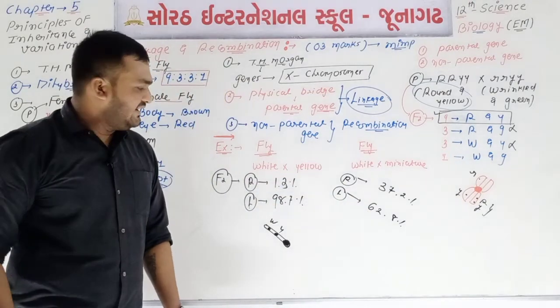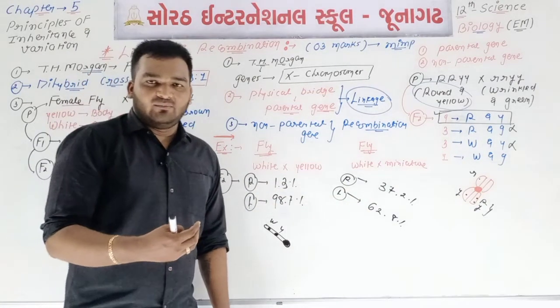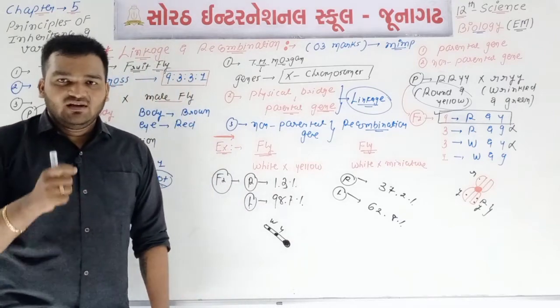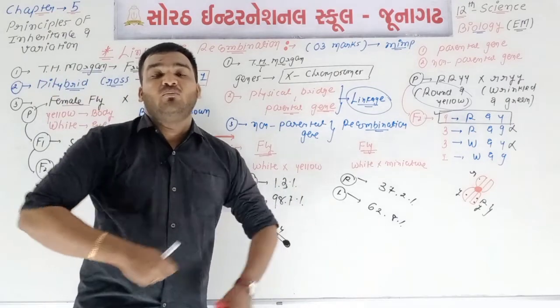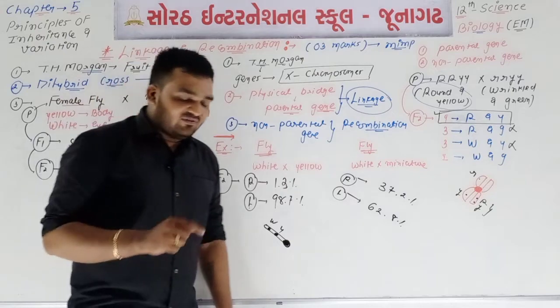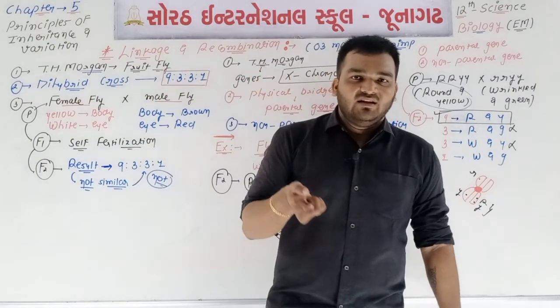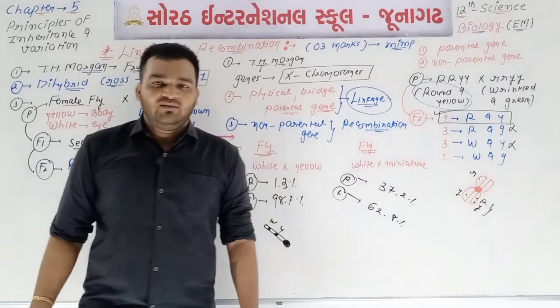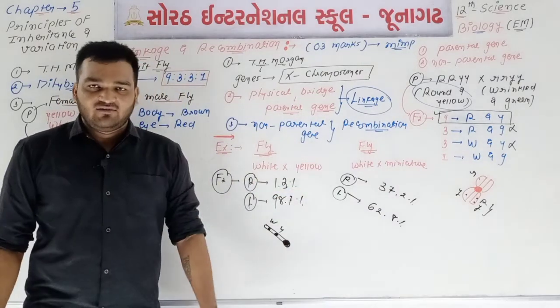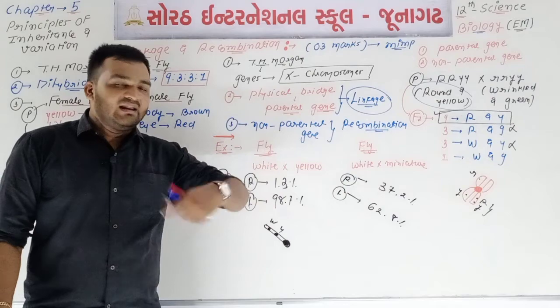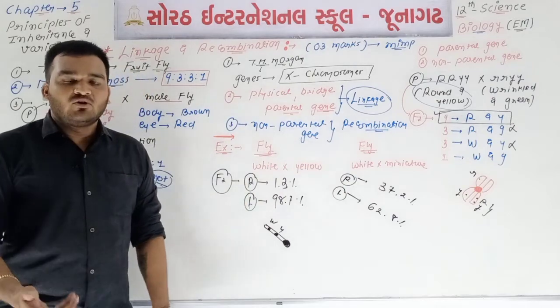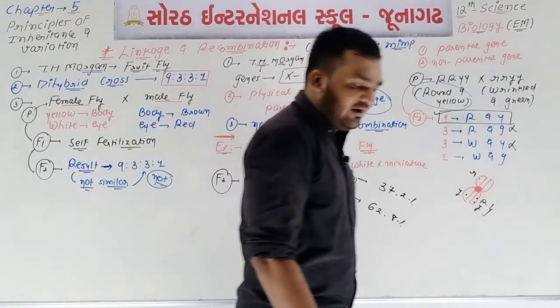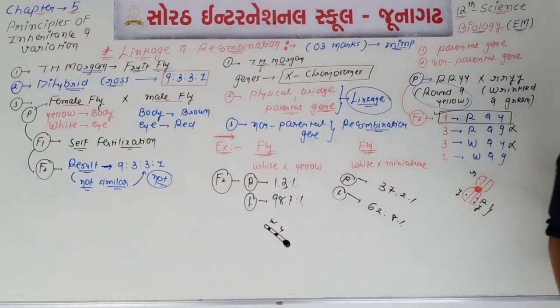એટલે આ યાદ રાખજો. If linkage is maximum then distance will be minimum. If distance will be minimum then recombination will be minimum. If distance is maximum then linkage will be minimum. If linkage will be minimum, recombination will be maximum. આ ચાર આંકડા તમારે યાદ રાખવાના છે. લાસ્ટ પેરેગ્રાફ છે, તમને ખાલી બોલીને કહી દઉં, લખીશ નહીં. બરોબર છે? પેલા તમે જો સ્ક્રીનશોટ લઈ લો આનો. Take a screenshot of this, okay?